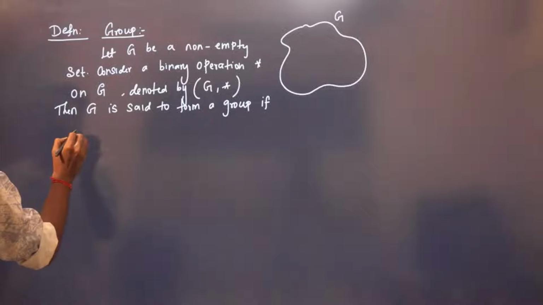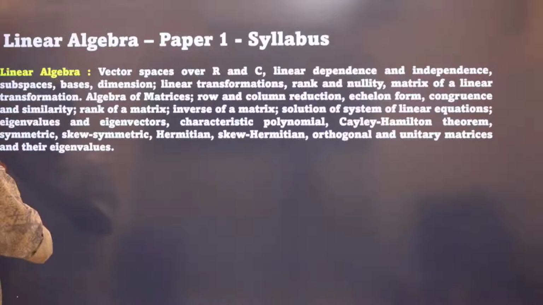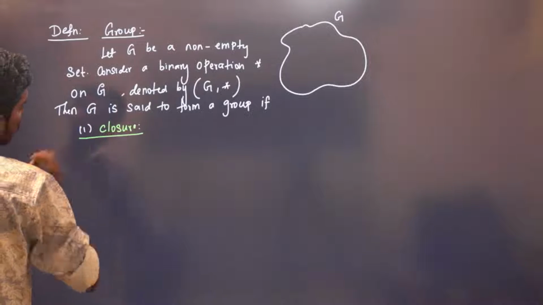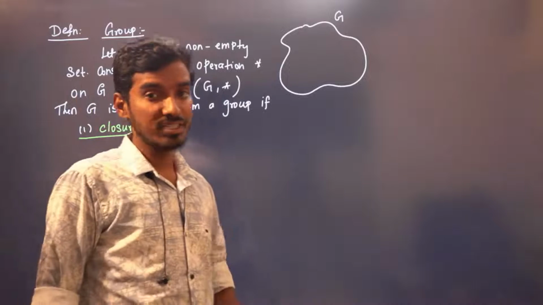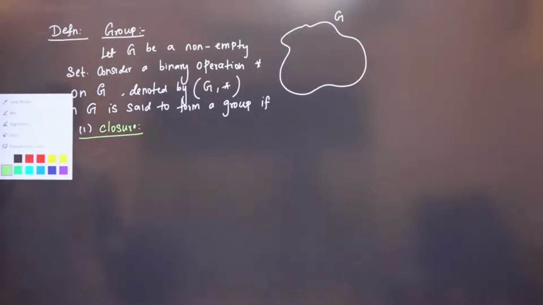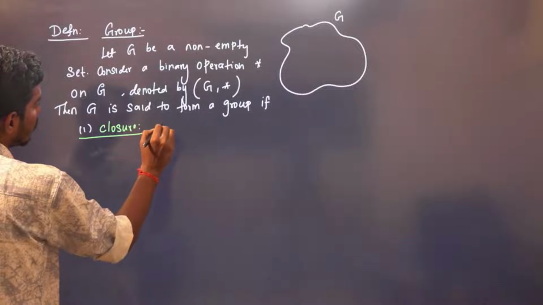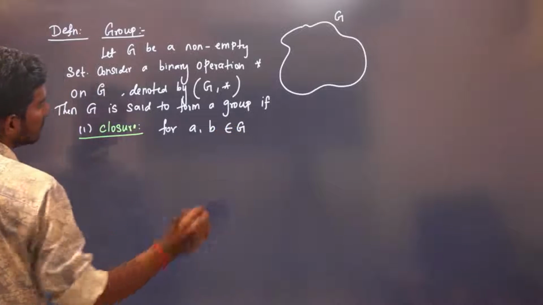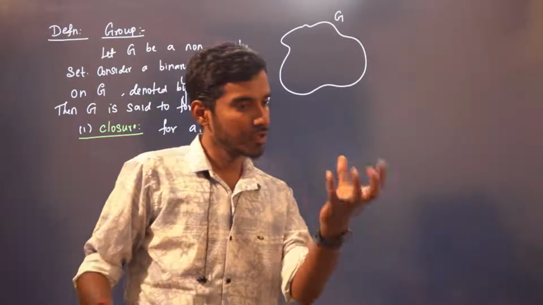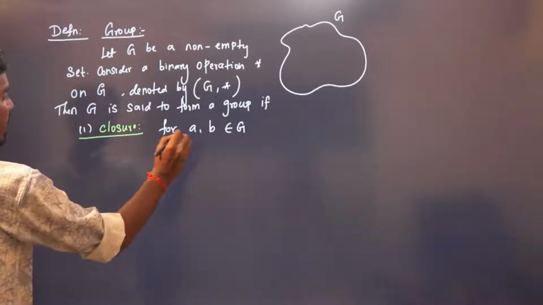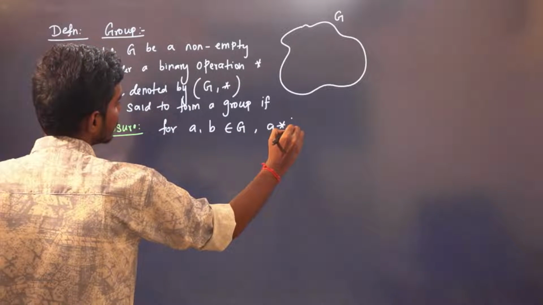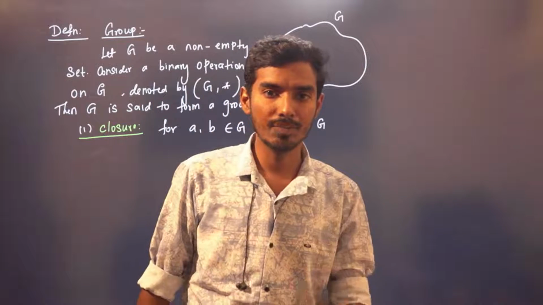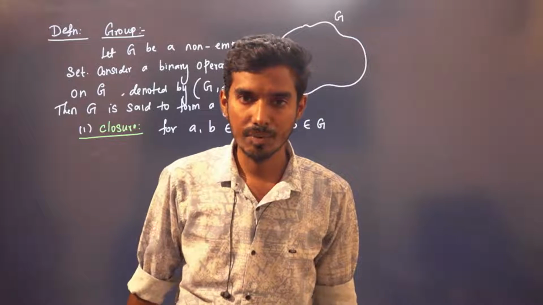The first condition is that it should be closed. Closure. The first property that the non-empty set G should satisfy is called the closure property. That is, you take any two elements in G. For a, b belonging to G, a star b also should be in G. Suppose your binary operation is plus.